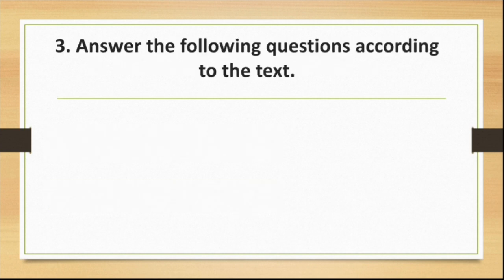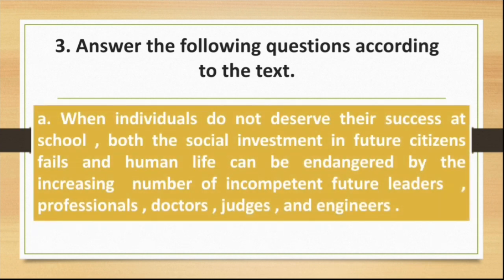Answer the following questions according to the text. The first question: what happens when individuals do not deserve their success at school? The answer: when individuals don't deserve their success at school, both the social investment in future citizens fails and human life can be endangered by the increasing number of incompetent future leaders, professionals, doctors, judges, and engineers.